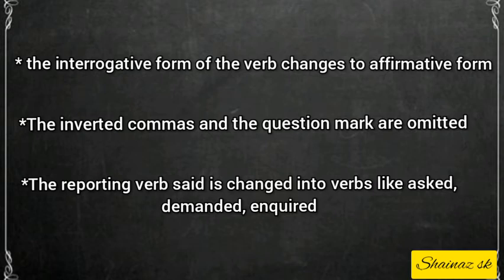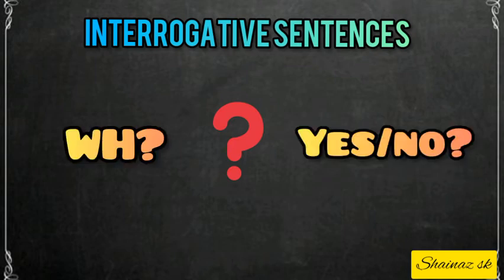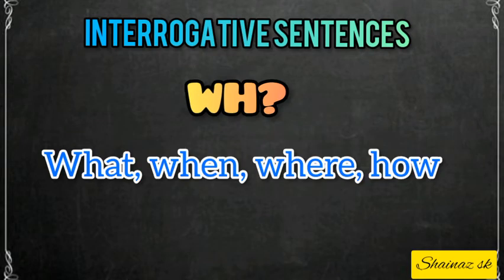Whenever we convert an interrogative sentence, our first task is to find out whether the given question is a WH question or a yes or no question. First of all, we will see the WH question type. The questions beginning with words like what, when, where and how are referred to as WH questions.